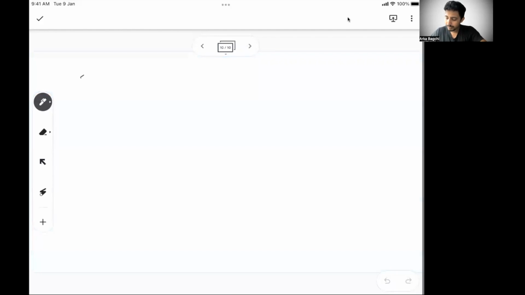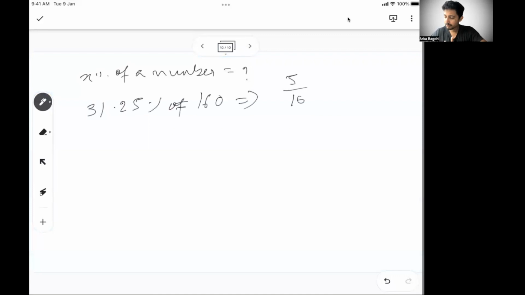Now the next stage is X percentage of a number is what? So let's say I'm saying 31.25% of 160. Similar problem. See, if you can identify it, 5/16 is equal to 31.25%. This is a one-step calculation. Most of the time you will not be able to. If not able to, then break this percentage into three parts. One is 30%, again the closest 10th percentage, 1% and 0.25%. So these are the easy calculations.